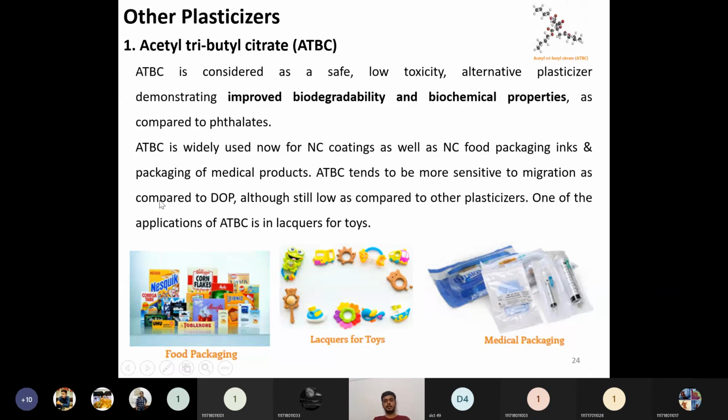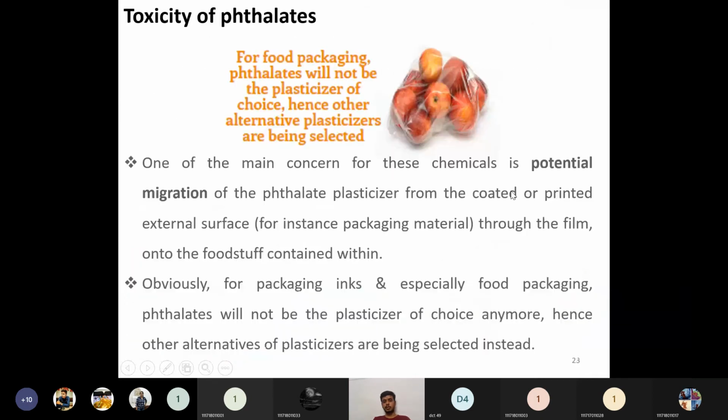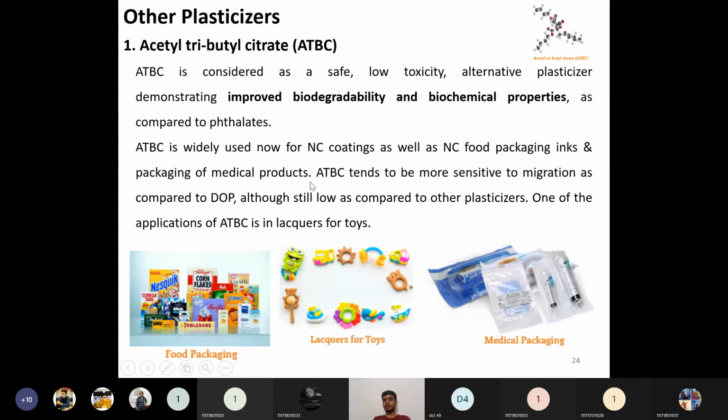Then ATBC tends to be more sensitive to migration as compared to DOA. More sensitive to the migration. The migration is what causes the food to spoil and causes pathogenic reactions. So ATBC is very sensitive to this, although it is still low as compared to other plasticizers like the phthalates.